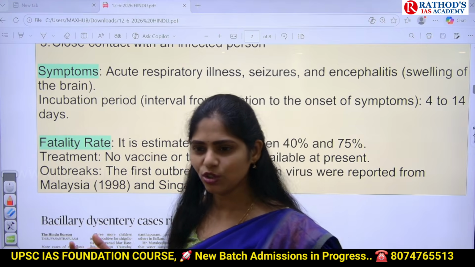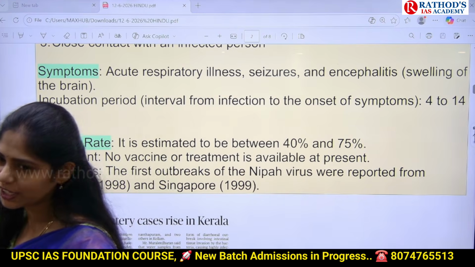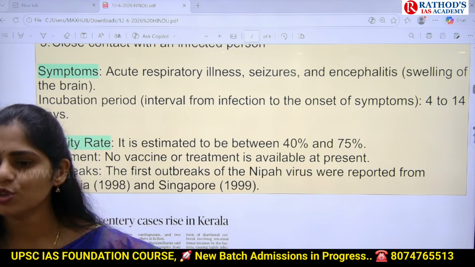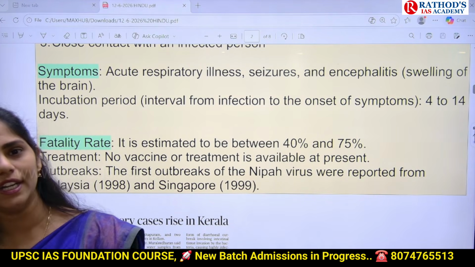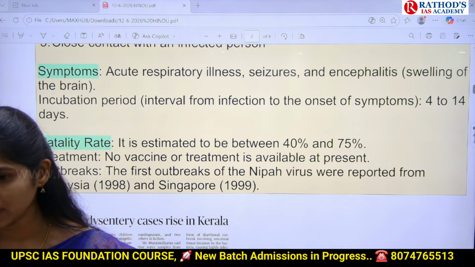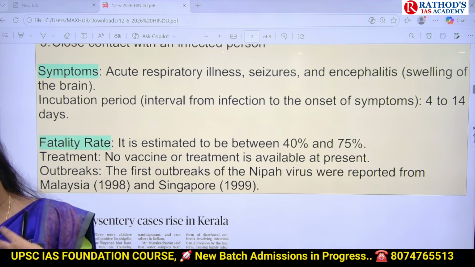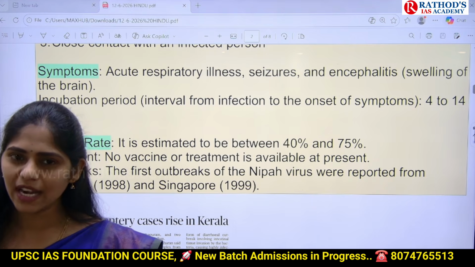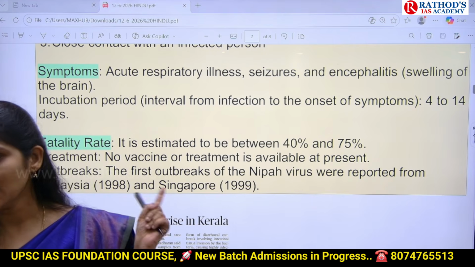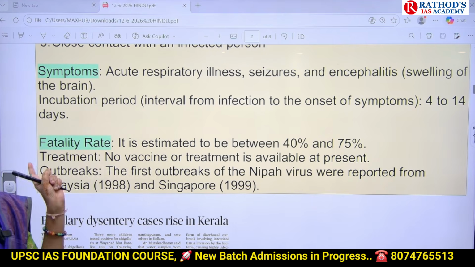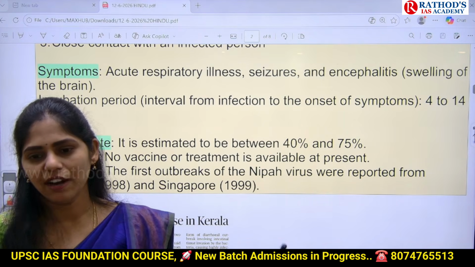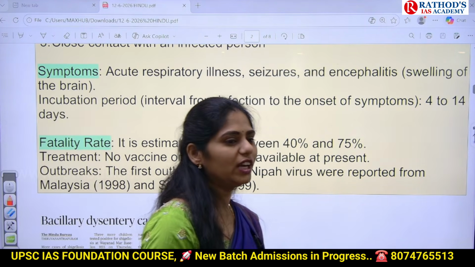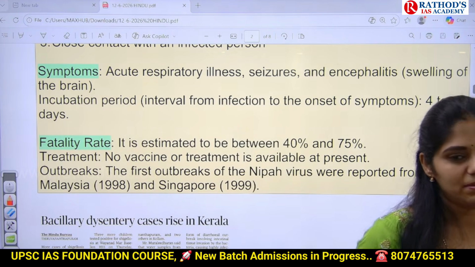Yes? You know this, right? In your 10th class, or in your 7th or 8th, you might have studied it in your school days. The time taken by the pathogen to multiply in number so that it will cause damage to our body. Whenever the damage is happening, only then can we see the first signs or symptoms in our body, right? That period is called the incubation period. And for this Nipah virus, it is 4 to 14 days. After this Nipah virus enters into our body, it will take 4 to 14 days to show the symptoms.